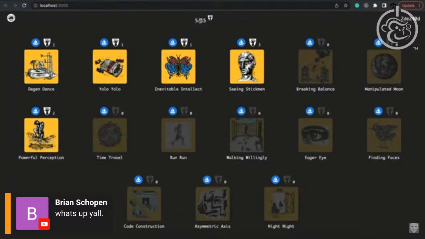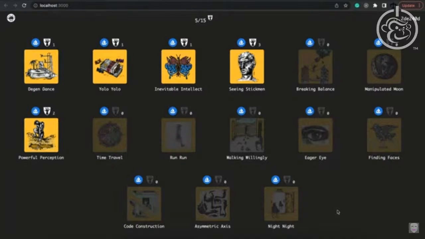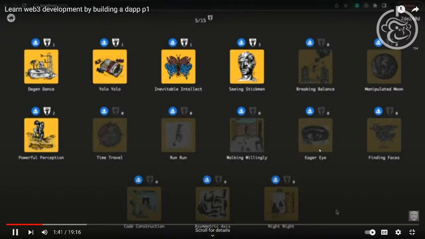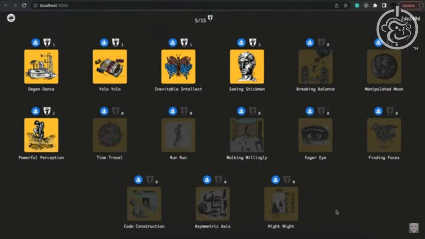Here I can see I own 5 out of the 15 possible artworks. And that's very basic. But by following this tutorial series, you'll learn a lot, such as interacting with contracts using ethers, and just simply some general styling as well in HTML and CSS.